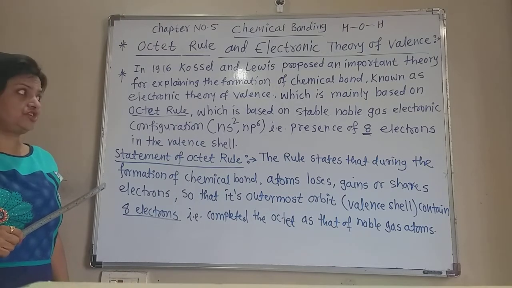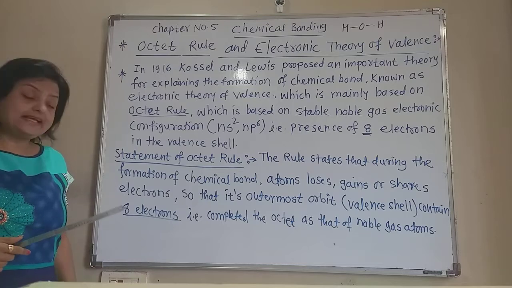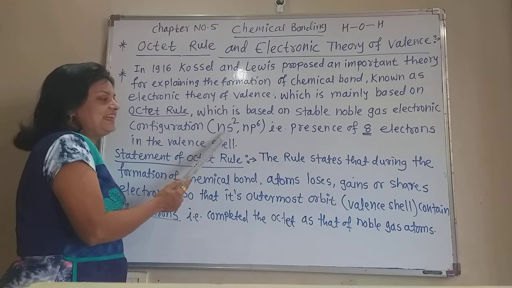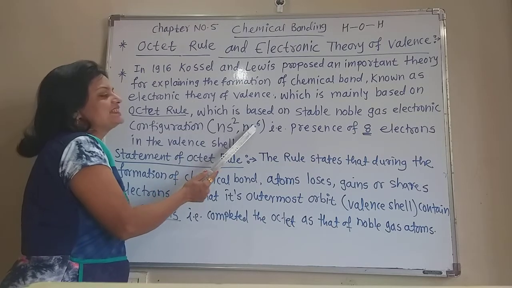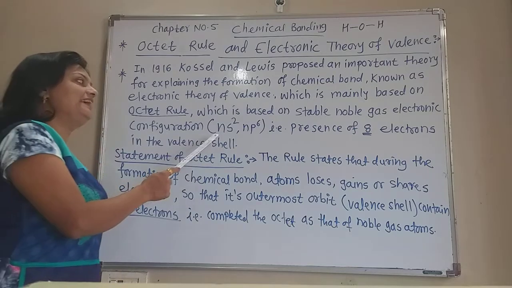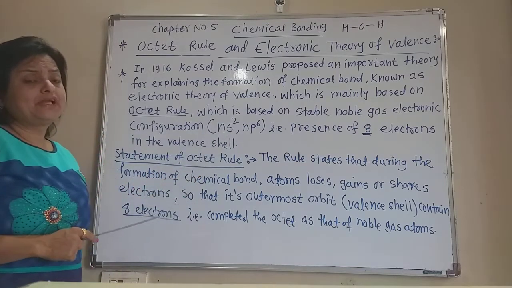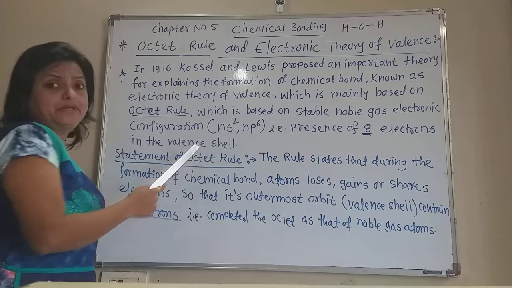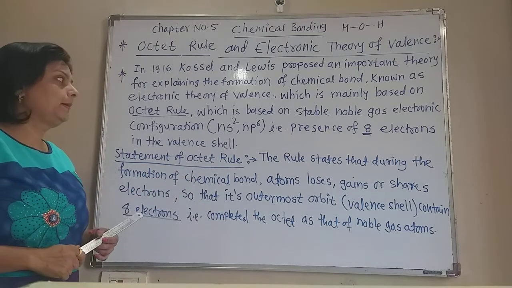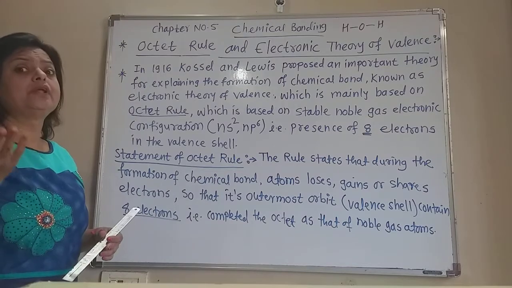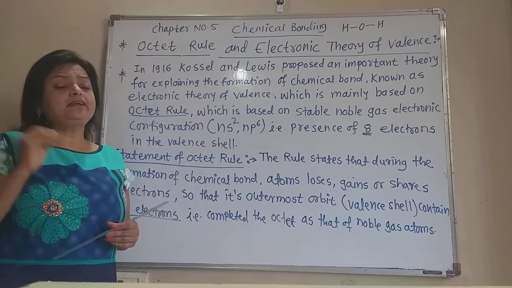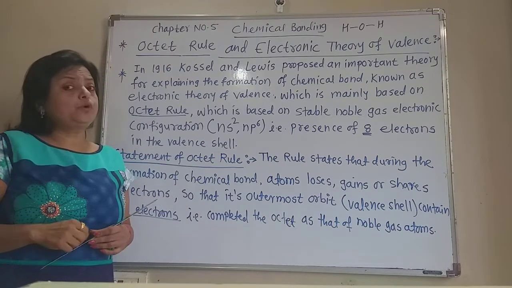The valence shell, the last shell of inert gases, always has the electronic configuration ns2 np6. Now 6 plus 2 means 8 electrons are there, and n is the principal quantum number. It may be 2 or 3 or 4 or 5. In the case of neon, neon has 10 electrons, so 2 and 8 is such a type of electronic configuration.